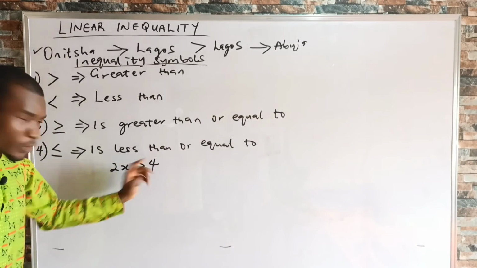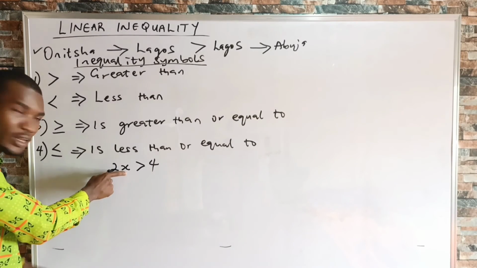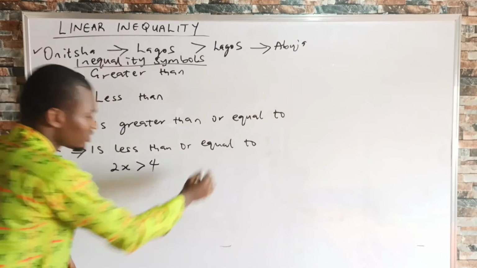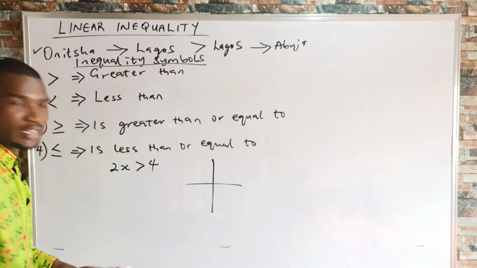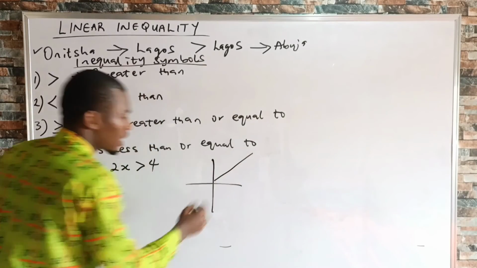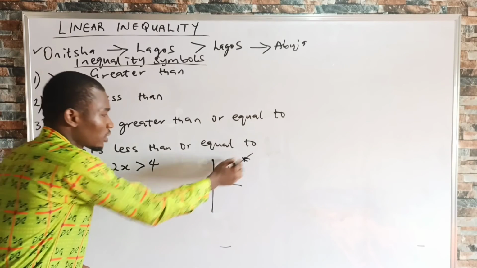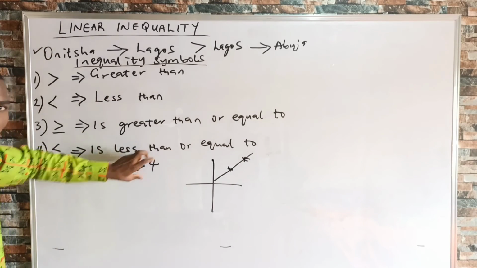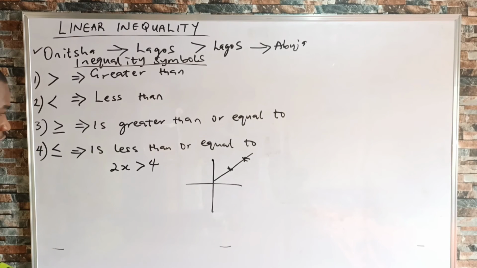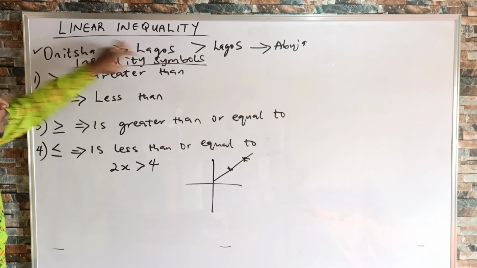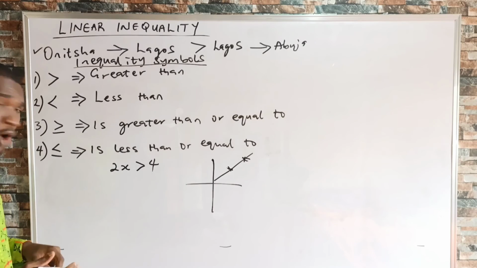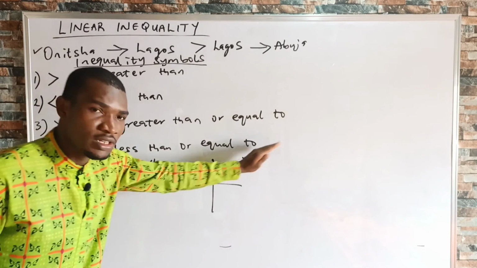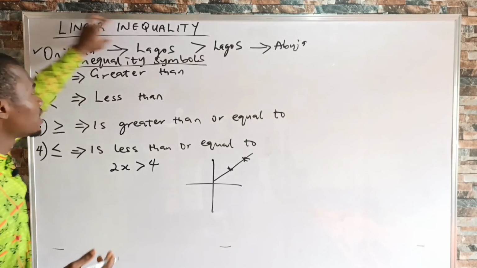Looking at this given problem, when we draw a table for the values of x and the corresponding values of y to represent it in a Cartesian plane, you will discover that it will give us a straight line graph. And this straight line graph is the term linear. So an equation of this form is not just an ordinary equation, but rather an inequality, and when we plot the graph of this inequality, it will give us a linear graph. Hence the term linear inequality.